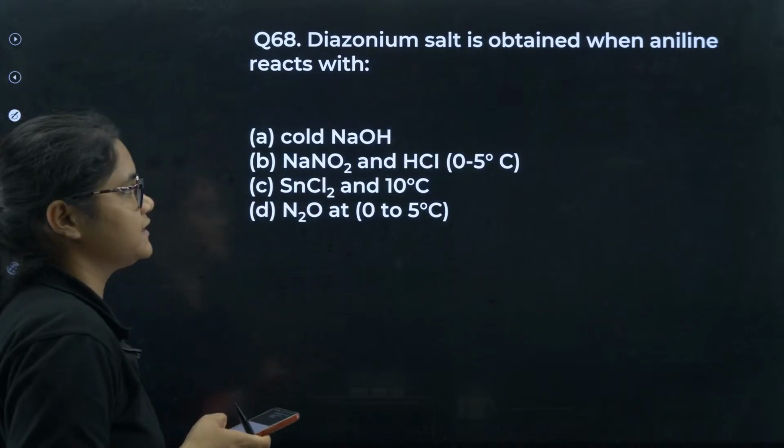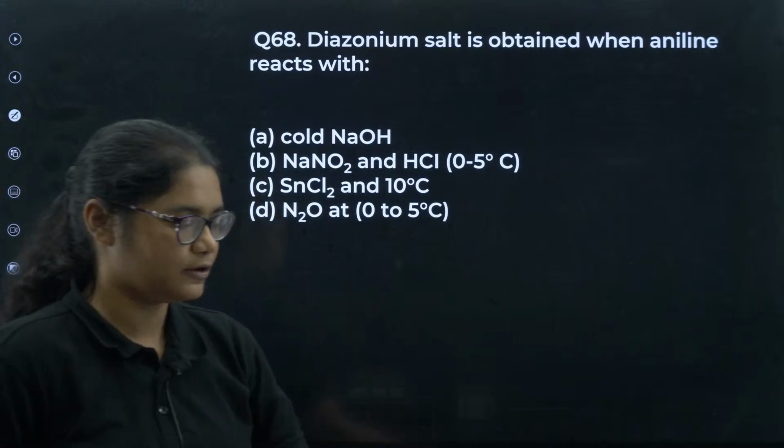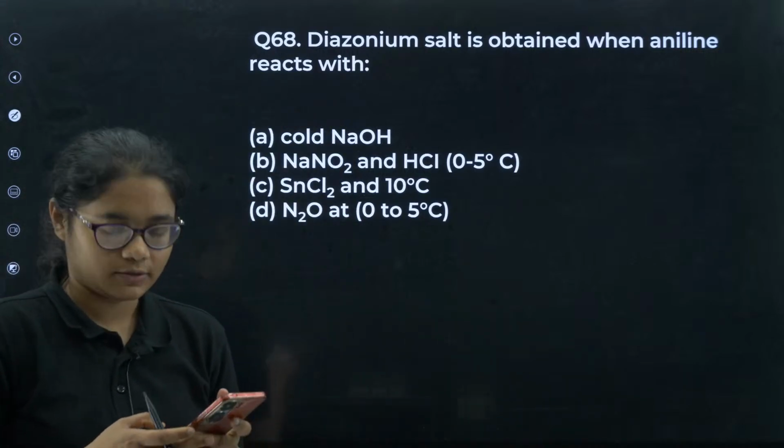Moving to the next question, number 68. Diazonium salt is obtained when aniline reacts with. When do we get diazonium salt? Can you tell me? When is diazonium salt produced?